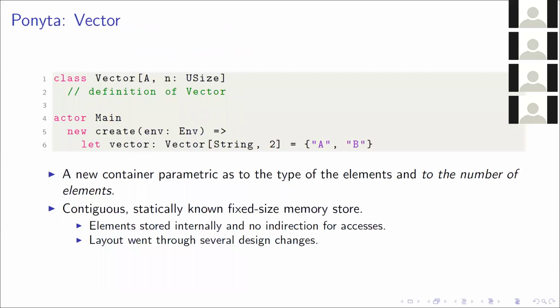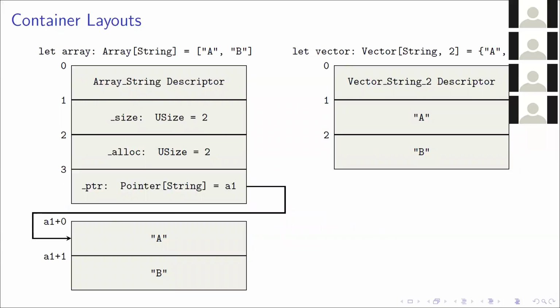What about a vector? A vector is a contiguous, statically known, fixed-size memory store, and elements are stored internally with no indirection for accesses. We can do this because it's fixed size, so we don't have the resizing issue, and we don't need to store externally. So this layout looks something like this. We define the vector of string 2 with 2 elements, A and B, and we only have the descriptor and the 2 elements. So here we've saved ourselves 2 fields and an entire level of indirection. This is great. We can optimize our data structures and get better performance.